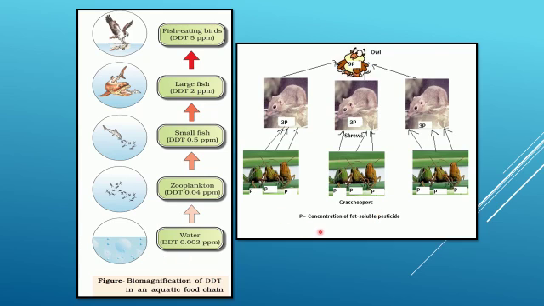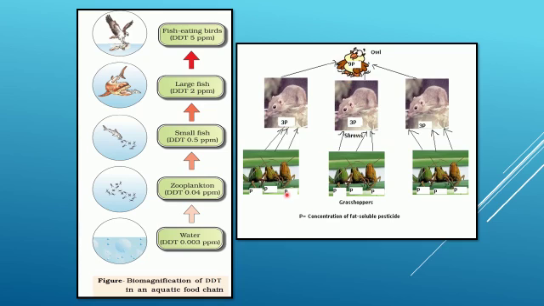Here is also one more example. Here we can see grasshoppers, shrews, and an owl. Each grasshopper has one particle of pesticide. When a shrew eats at least 3 grasshoppers in a day, 3 particles will enter the body of the shrew. If an owl eats 3 shrews in a day, and each shrew has 3 particles, the owl's body has 9 particles.